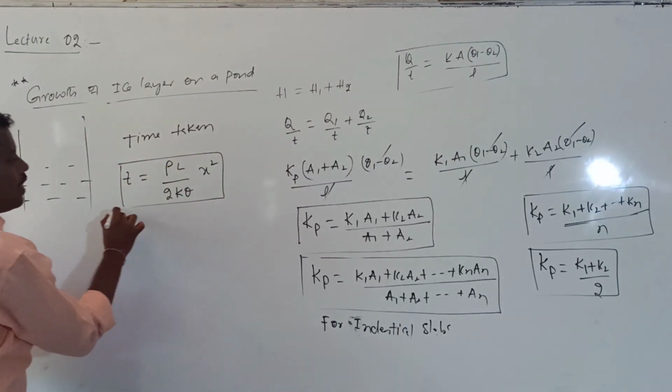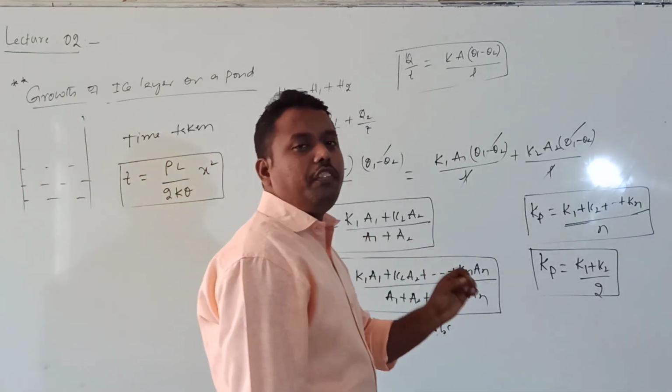Actually this is a derivation. The derivation is not necessary for us, only the formula is required.